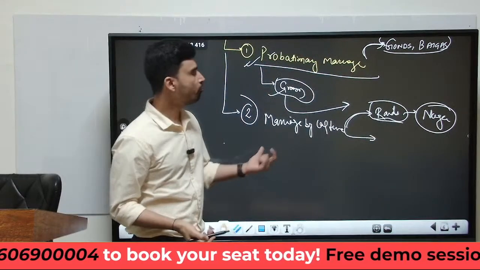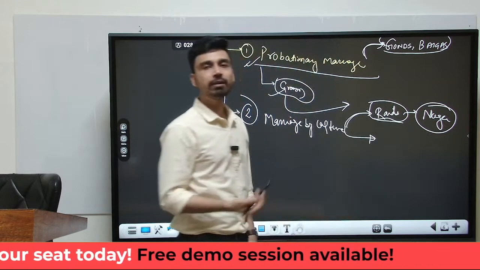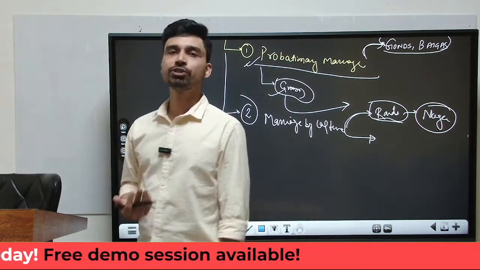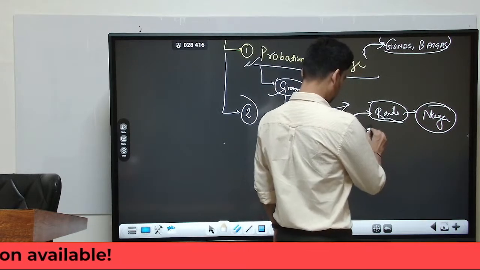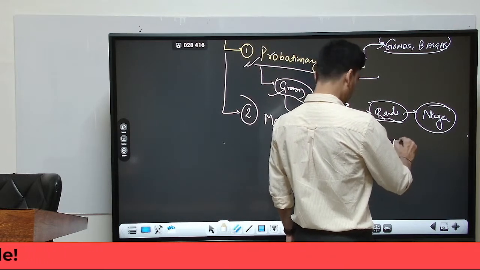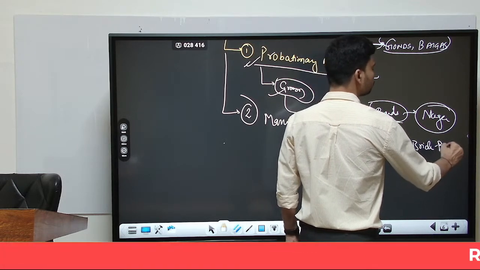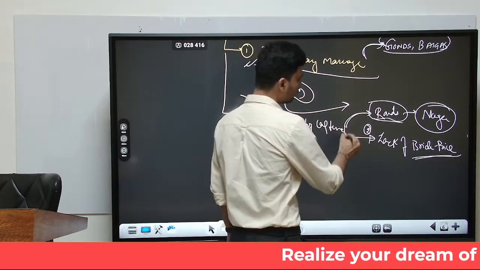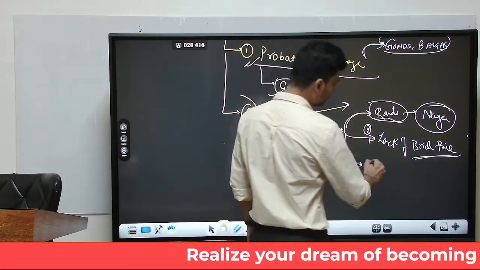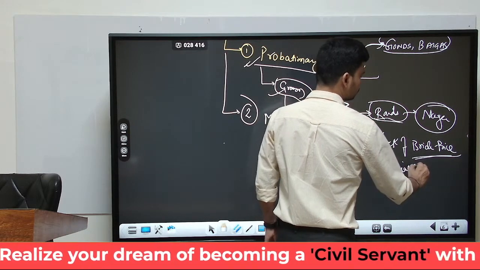The second type of marriage by capture is practiced by such tribal societies or families who do not have sufficient resources to provide the bride wealth. That means, second, we can write, due to lack of bride price, due to lack of resources to pay the bride price or give the bride wealth. The third kind of capture we see is something that is referred to as ceremonial capture.